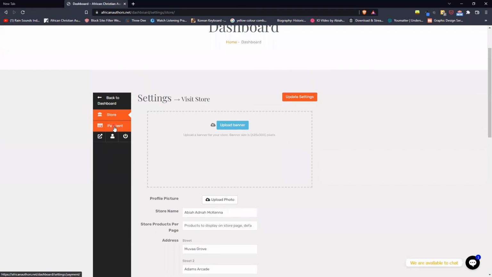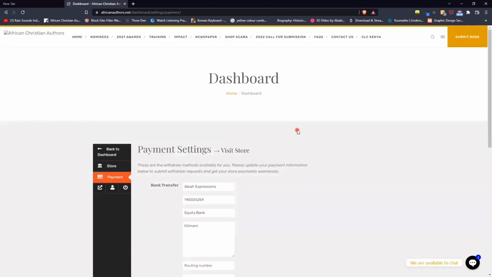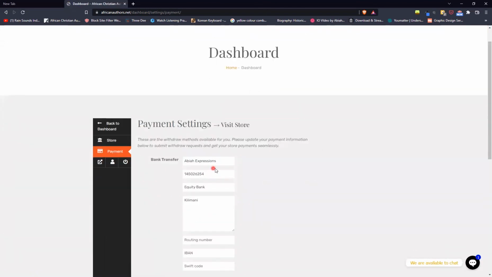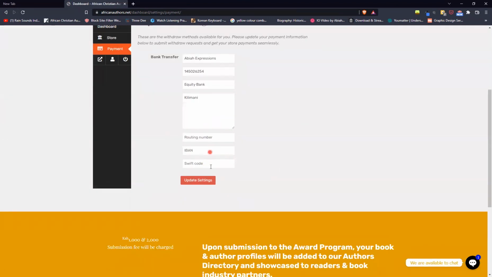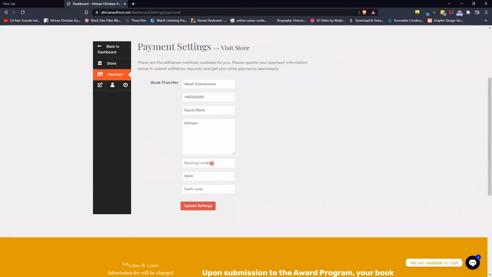When you're done with that, you can look at the payment, where you want your money sent when you request for a withdrawal. So we are in the payment settings. So for this particular author, they would want the money sent to an account, ABI Expressions, the number 14502625. It's not an actual account number, but put your actual account number, the true account number here, then your bank and the branch, the routing number, the IBAN, the SWIFT code. Make sure that you put everything that the accountant at ACABA will require to be able to make that transfer.